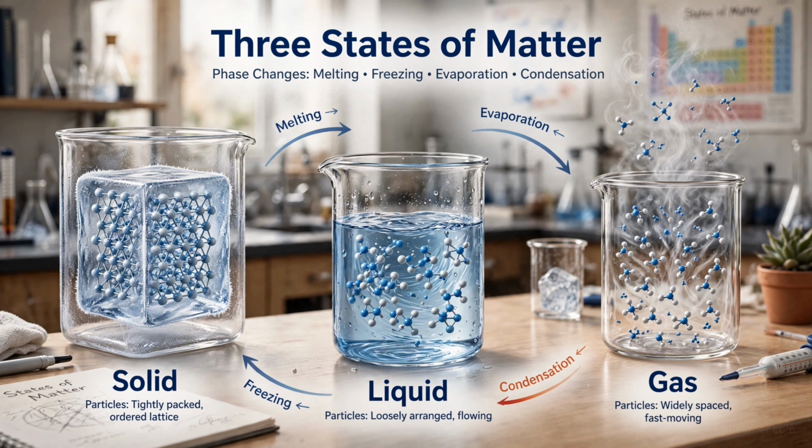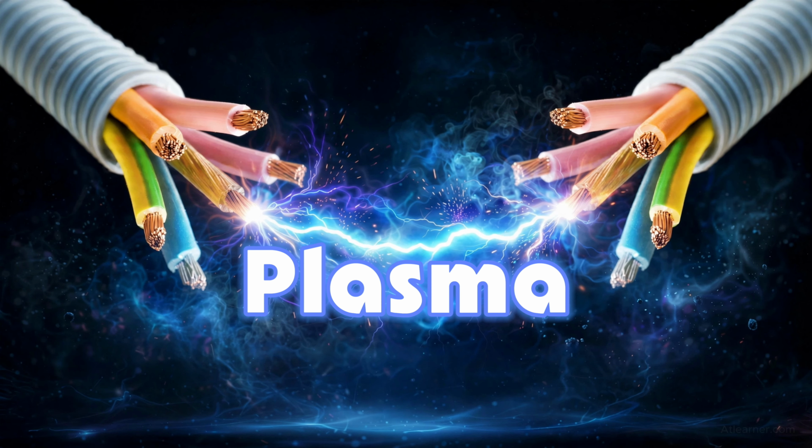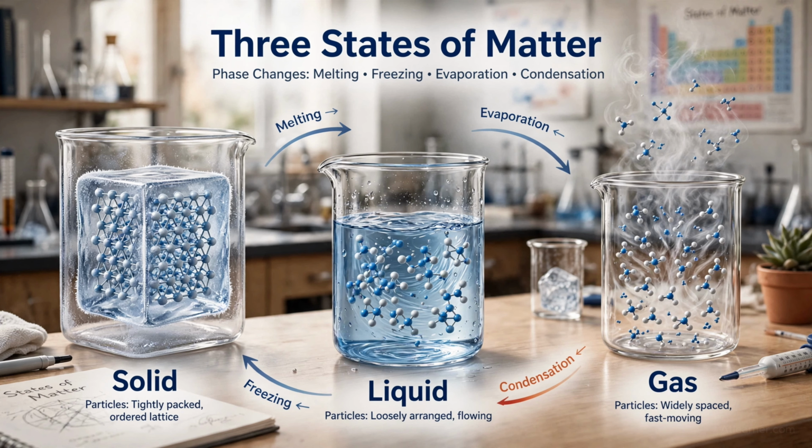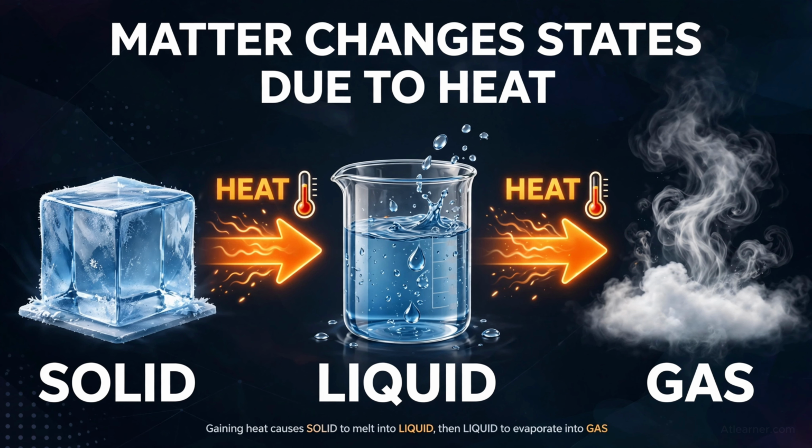Generally, matter exists in three common states: solid, liquid, and gas. Although it has a fourth state called plasma, which we will discuss later. For now, we will only focus on the three states of matter. Matter can change from one state to another when it gains or loses heat energy. For example, when a solid gains heat, it changes into a liquid. Similarly, when a liquid gains more heat, it changes into a gas.